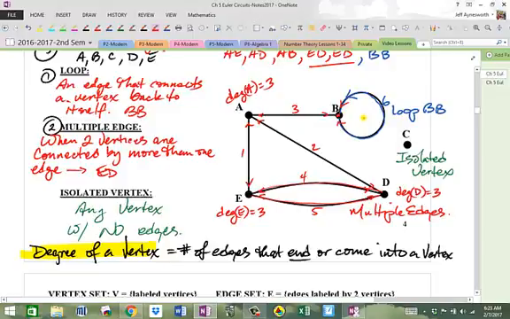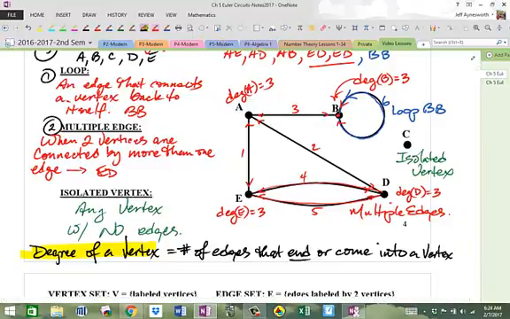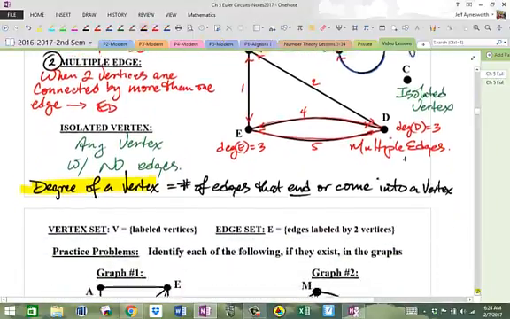There's 3 ways to get into B. So the degree of B is equal to 3. There we go. So that is another important concept in graph theory as well. So add that into your notes. All right, there is a lot more, so let's get some practice. Let's go into the next page and have you guys give it a shot.